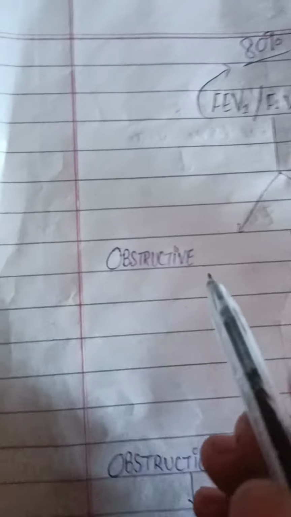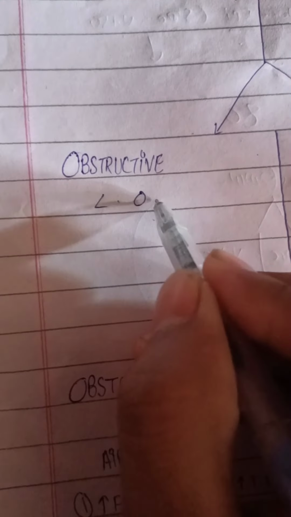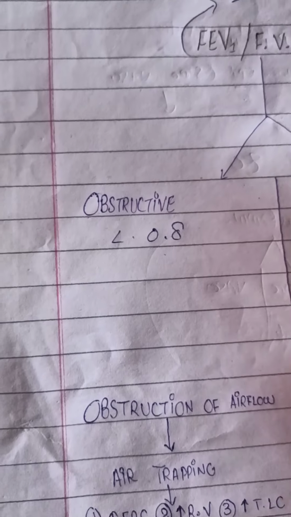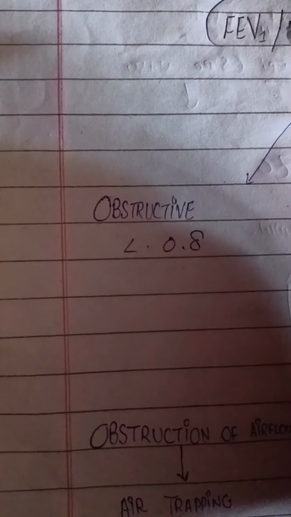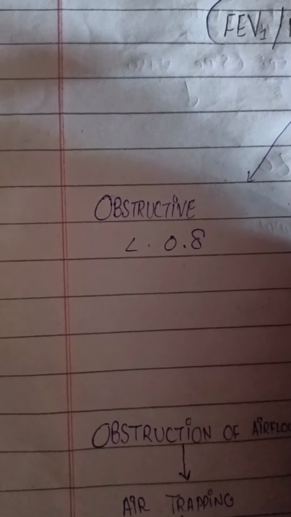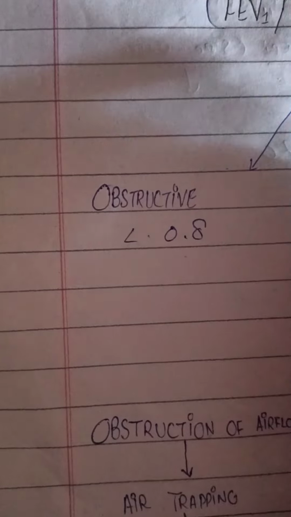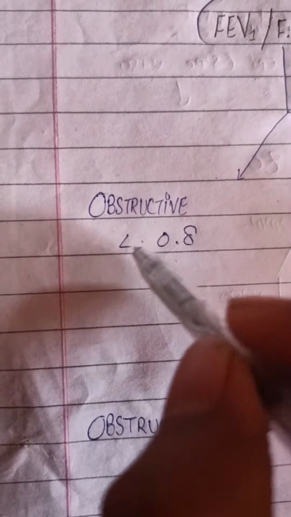In obstructive lung disease, this value is less than 0.8, because in this case forced expiratory volume is more reduced as compared to the forced vital capacity, so this ratio decreases to less than 0.8.